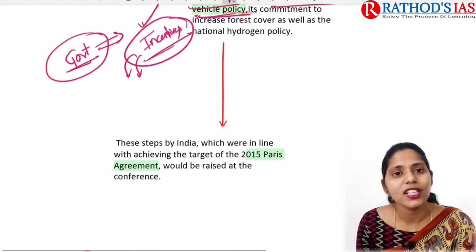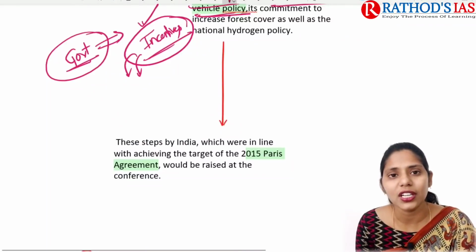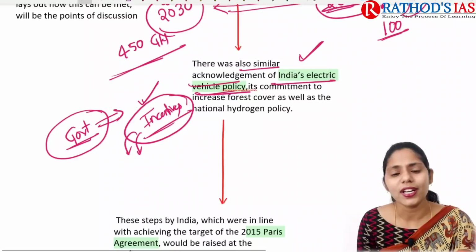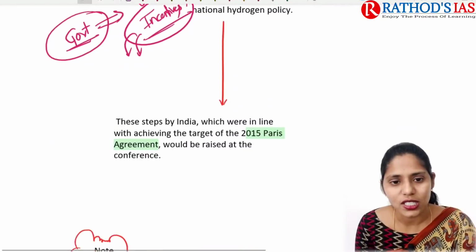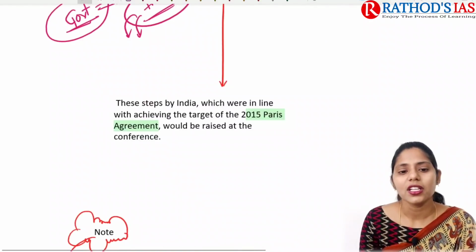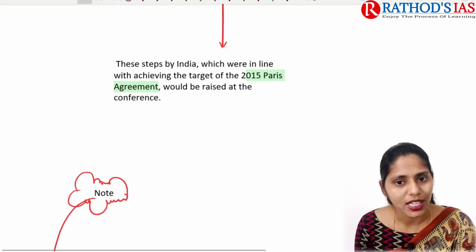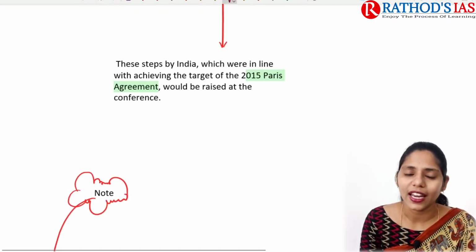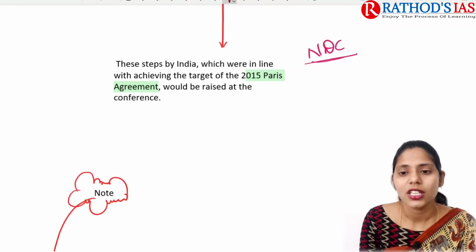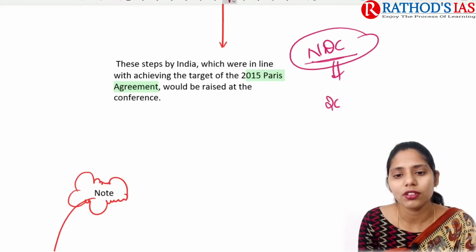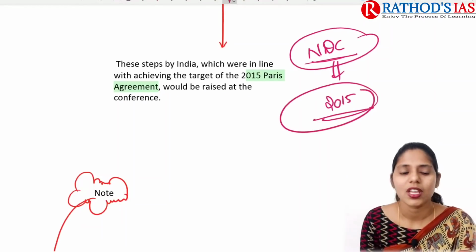And we also came up with the national hydrogen policy, that is green hydrogen. So these are some important steps taken by the Indian government mainly to fight against global warming, right? These are the steps taken by India, which were in line mainly to achieve our targets and nationally determined contributions that we came up with in the 2015 Paris climate deal, right?